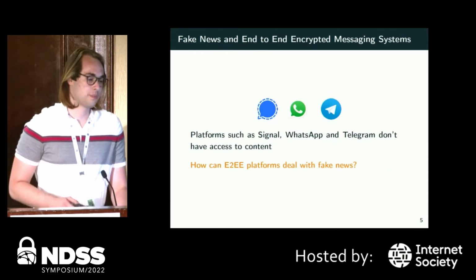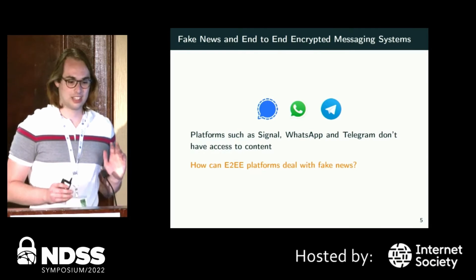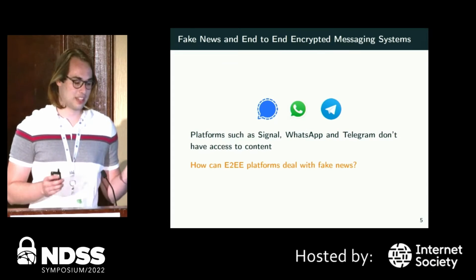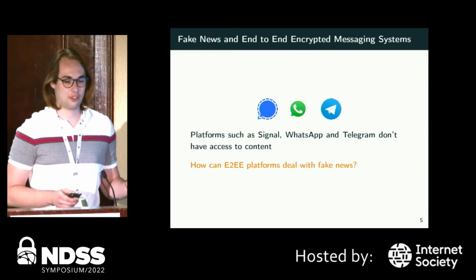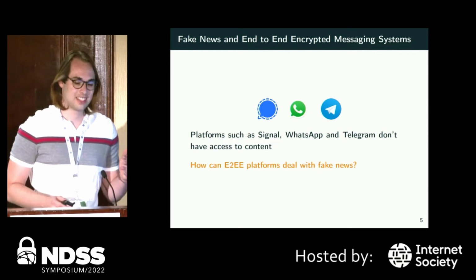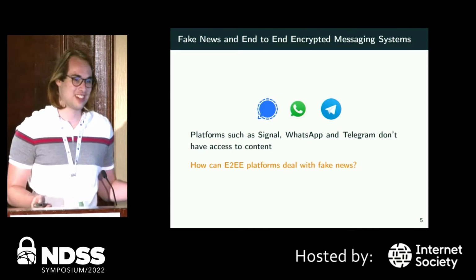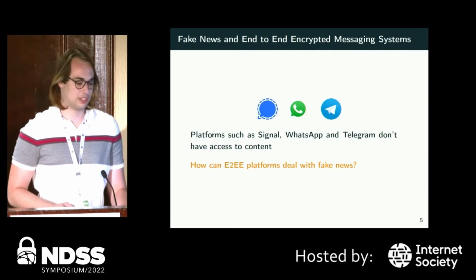So what about end-to-end encrypted messaging systems? How do we solve detecting and moderating fake news in these systems? Well, obviously, with Signal, WhatsApp, and Telegram, you don't have access to the content when you are the platform. So the platform can't just hire fact-checkers to fact-check content on Signal, because Signal can't see the content by design. So how can these platforms deal with fake news?